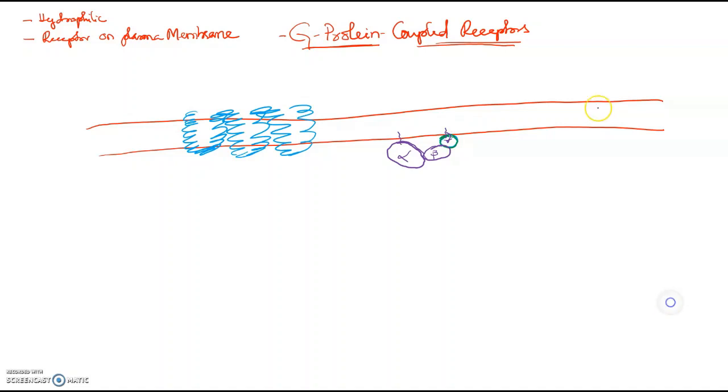Okay. So this is our plasma membrane. Let us imagine that this is our plasma membrane. On this plasma membrane, we have 2 things. One is the receptor. The other thing is the G protein. Okay, 2 things. Now, why are we calling this G protein?